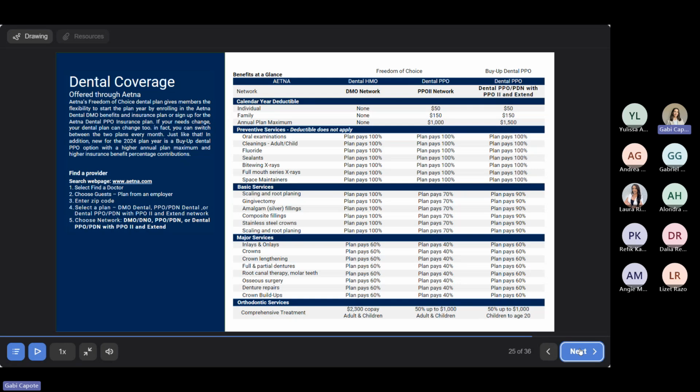Also for all 3 plans, if you want to check if your provider is in the network, we have instructions listed on the side of the page here.